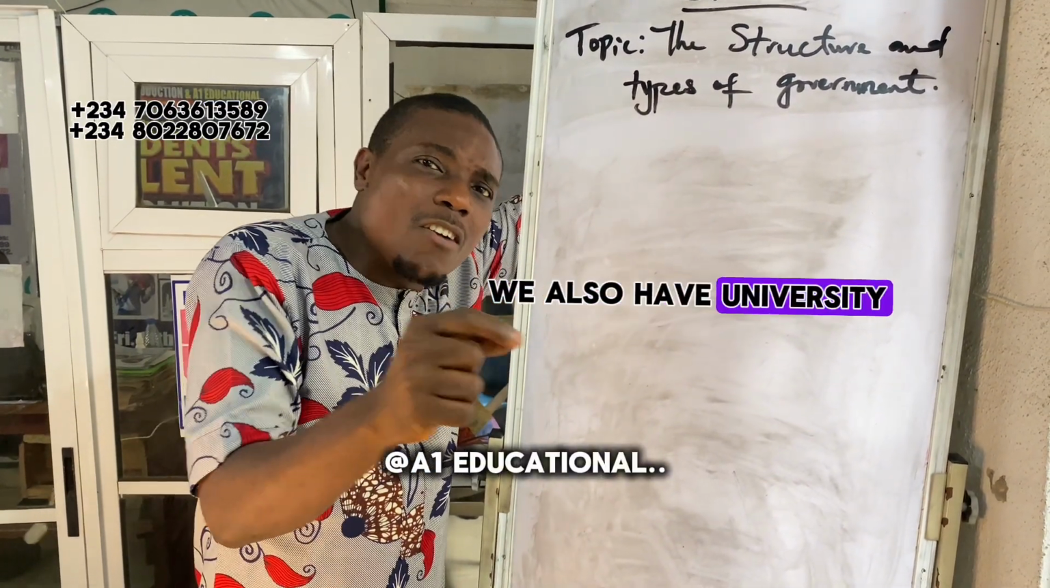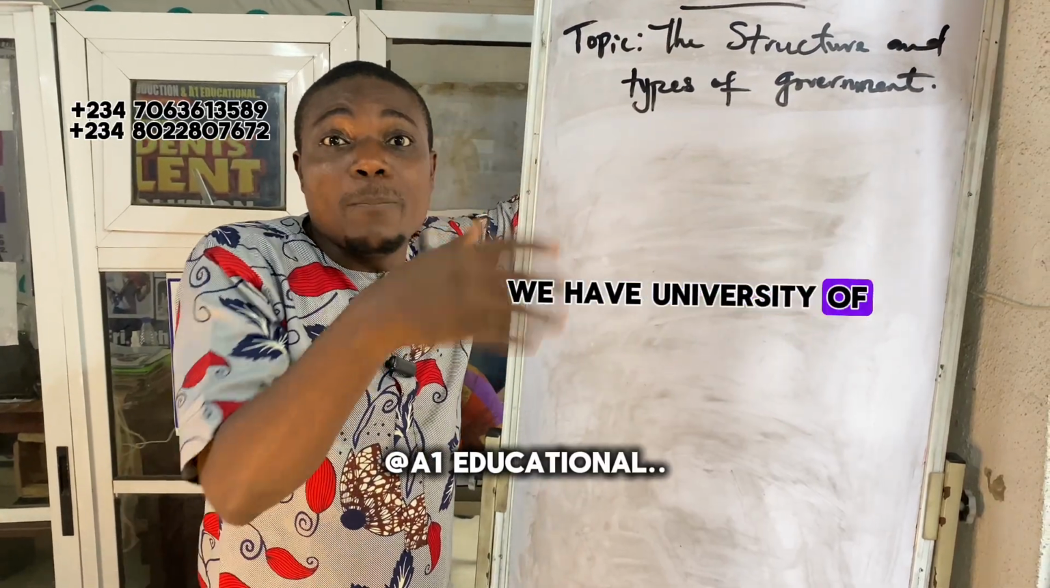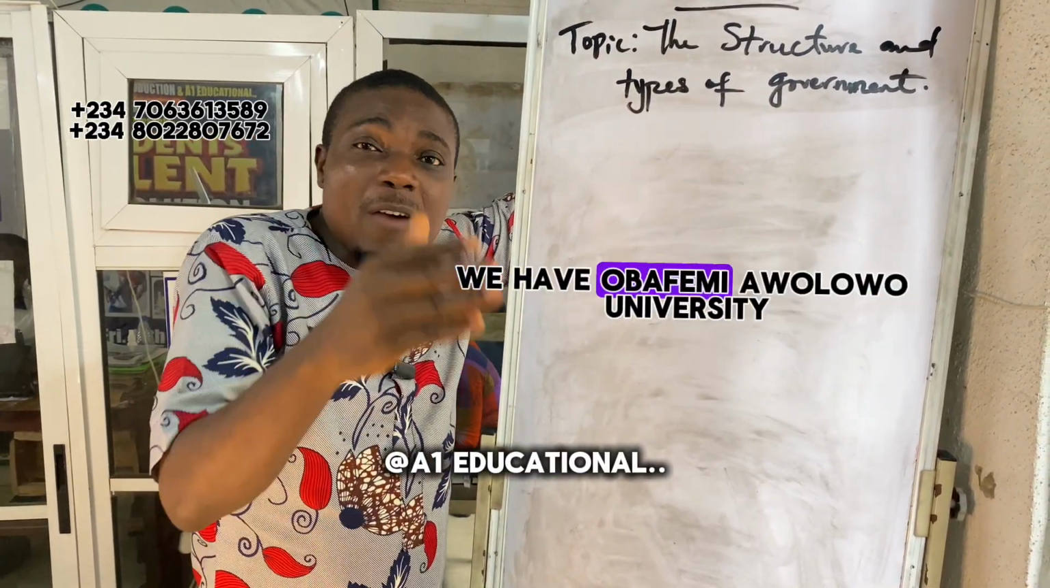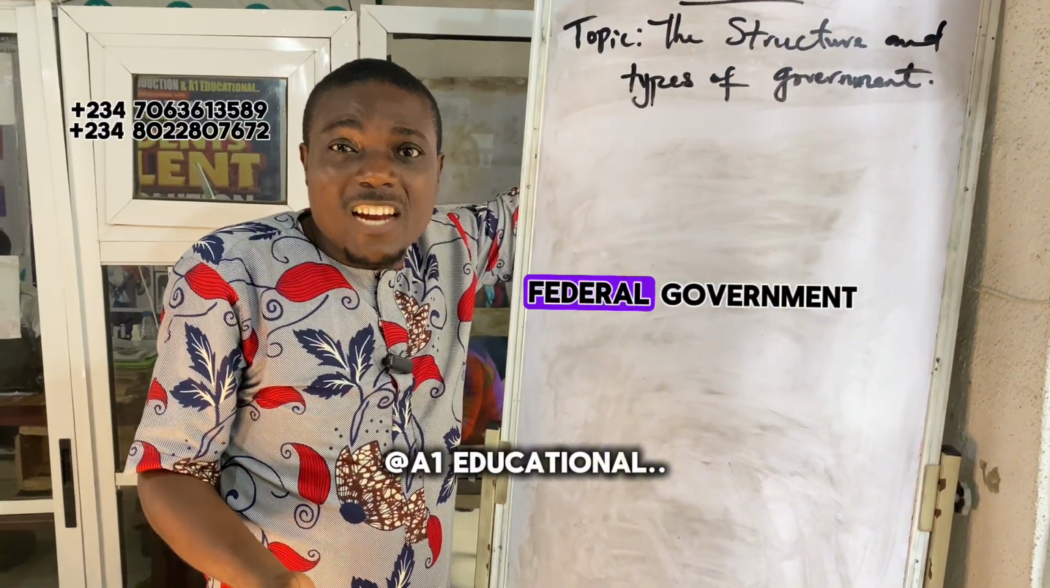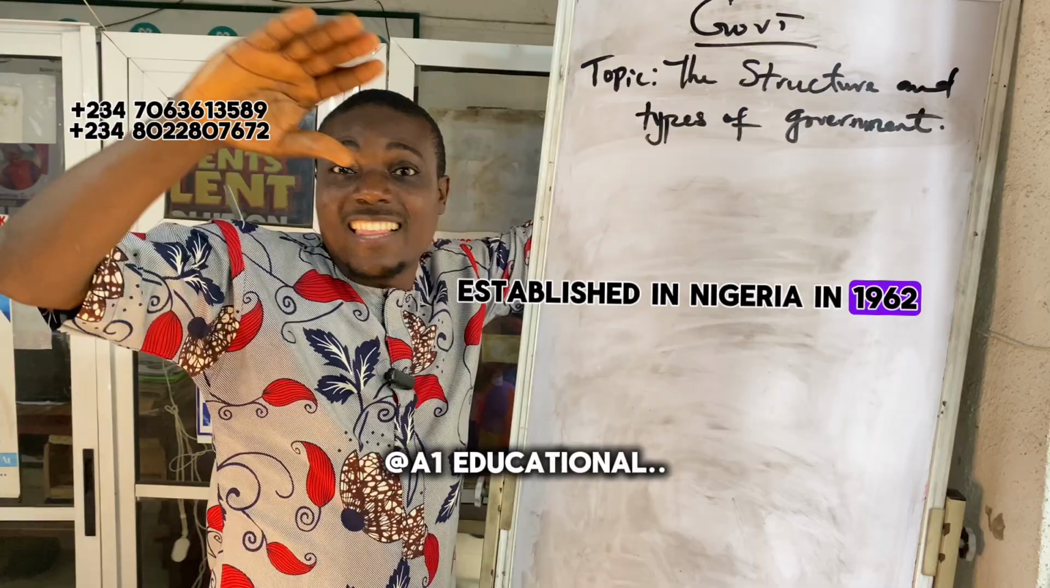We also have University of Lagos, UNILAG. It's established by the federal government. We have University of Ibadan. It's established by the federal government. We have Obafemi Awolowo University. It's established by the federal government. Those are the first generational schools established in Nigeria in 1962.